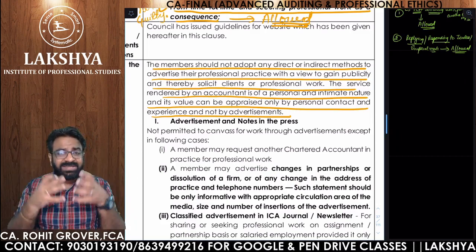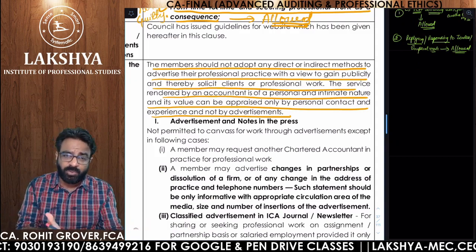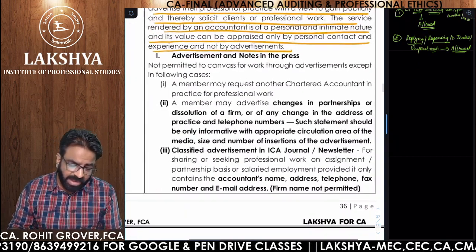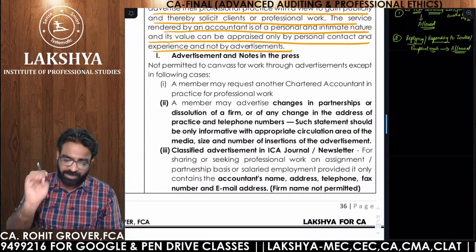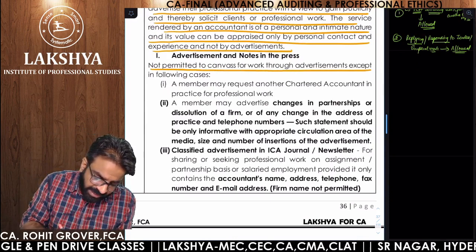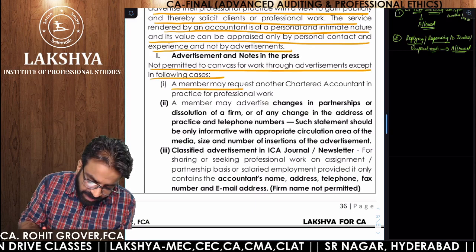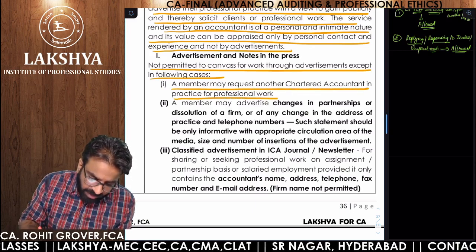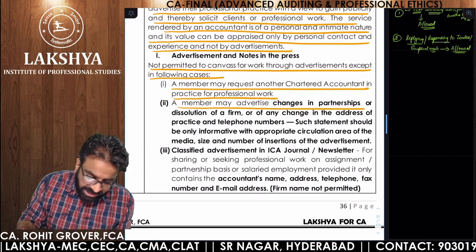So, let us understand the guidelines, what we can do and what we can't do. Advertisements and notes in the press. A member is not permitted to canvass for work through advertisement except in the following cases. A member may request another chartered accountant or another member, or a member may advertise changes in the partnership.